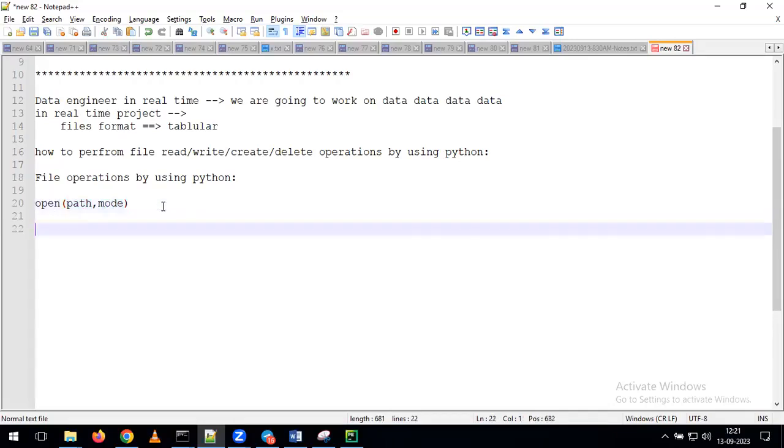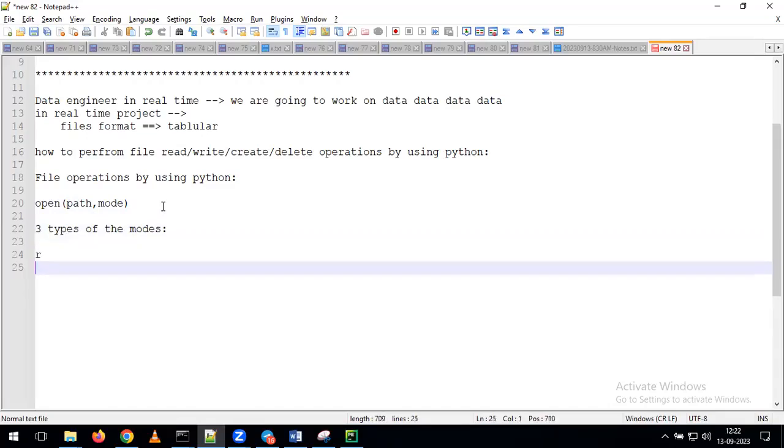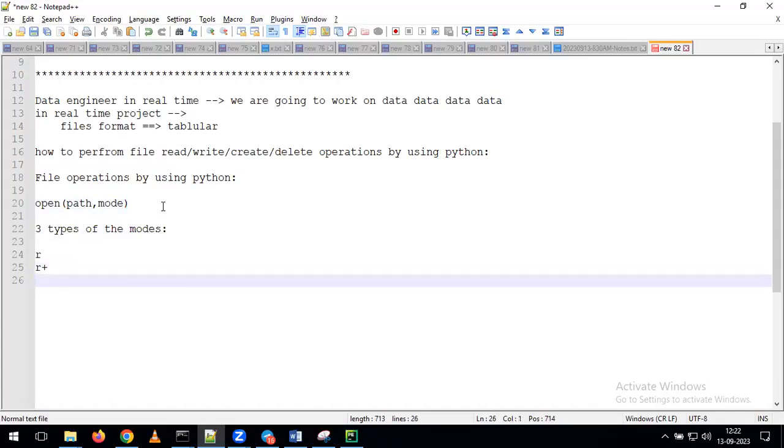Here I will tell you, we have three types of modes. The first one is r, the second one is r+, and the third one is a.